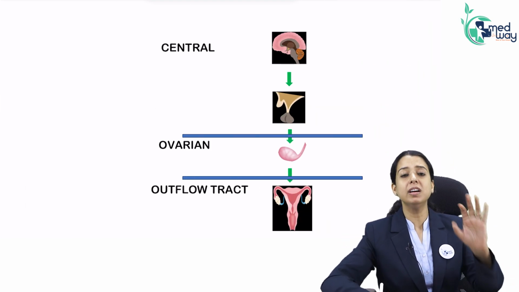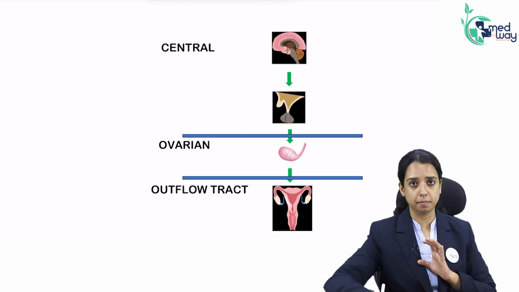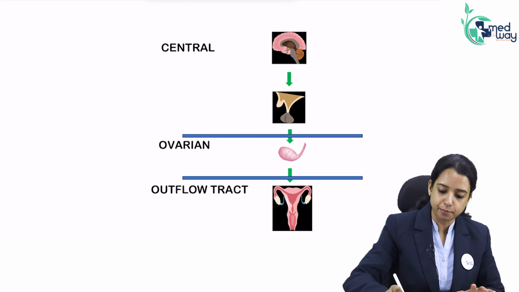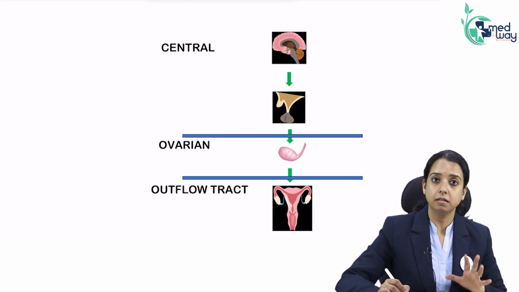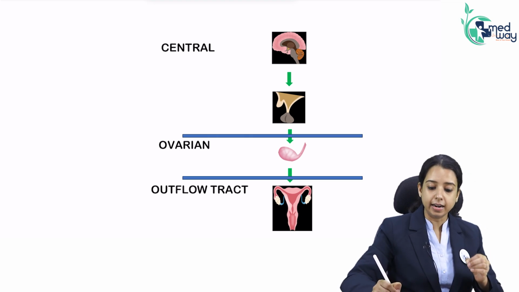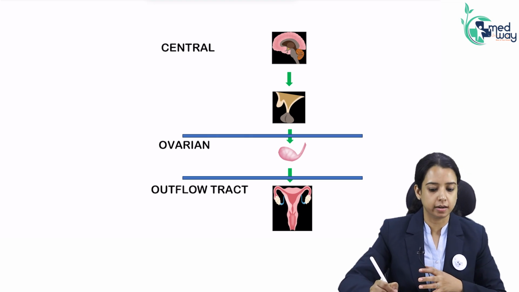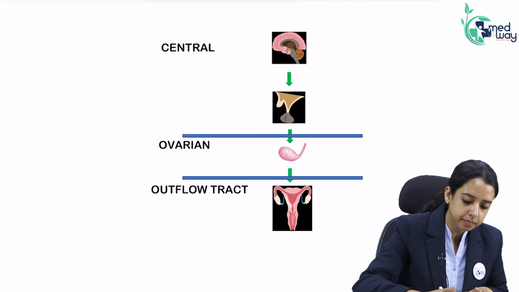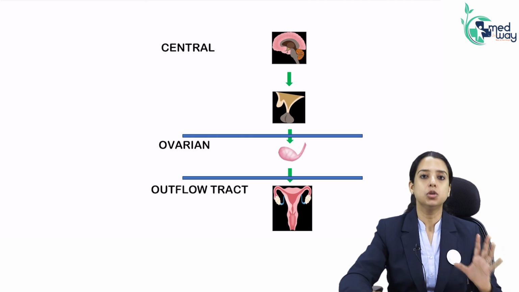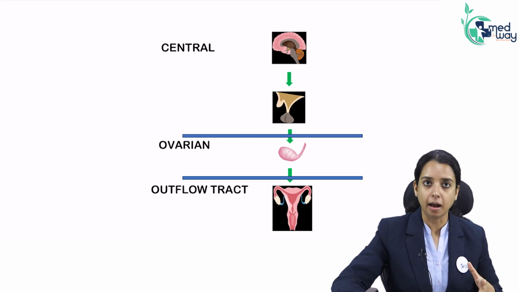So I told you we need 4 structurally and functionally different compartments. In the center we need the hypothalamus and pituitary. In the gonads we need the ovary, and in the outflow tract we need the uterus and vagina. All of them have to work. All of them should work together properly so that menses can happen.